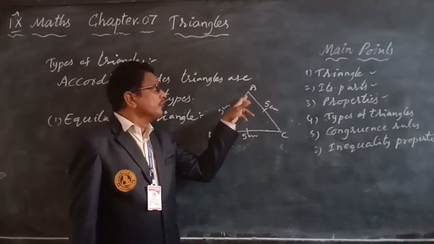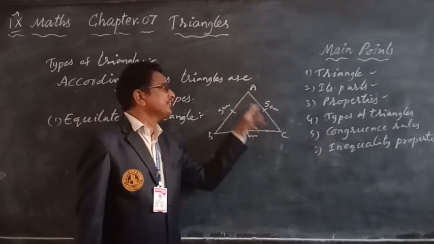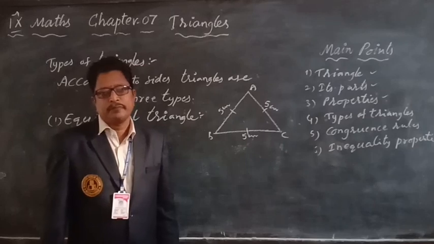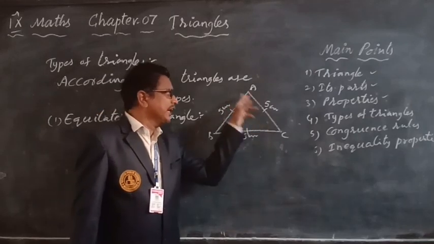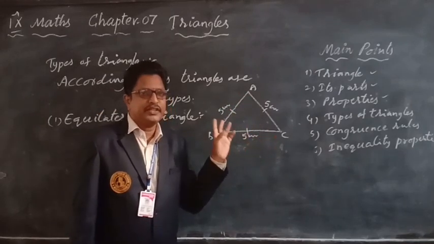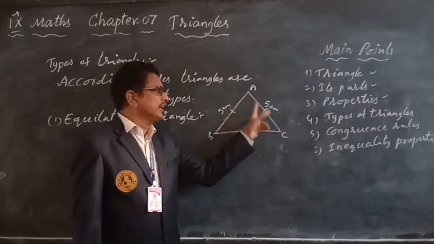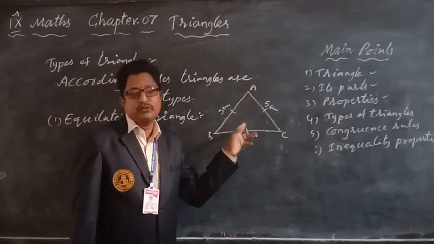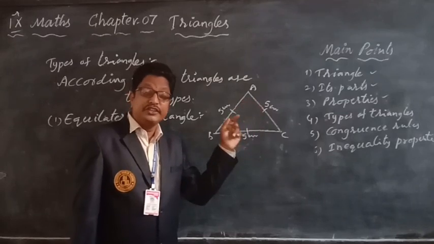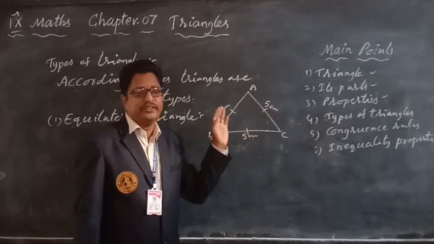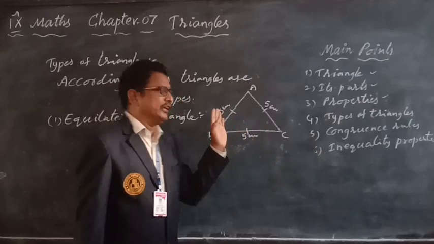Then guess what is the measure of each angle? The sum of three angles is equal to 180 degrees. Three sides are equal, so three angles are also equal. Each angle is 60 degrees. Why?